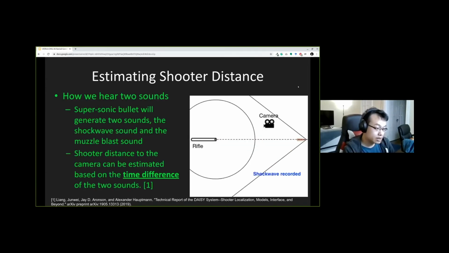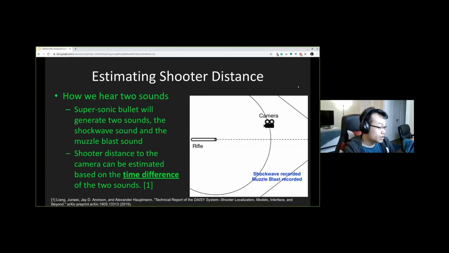Some background on the physics here. We hear 2 sounds for supersonic bullets. The 2 sounds are the shockwave sound and the muzzle blast sound. You can see here in this example, when the bullet exits the rifle, the sound trailing the bullet would be the shockwave sound, and then the sound coming from the muzzle of the rifle would be the muzzle blast sound.